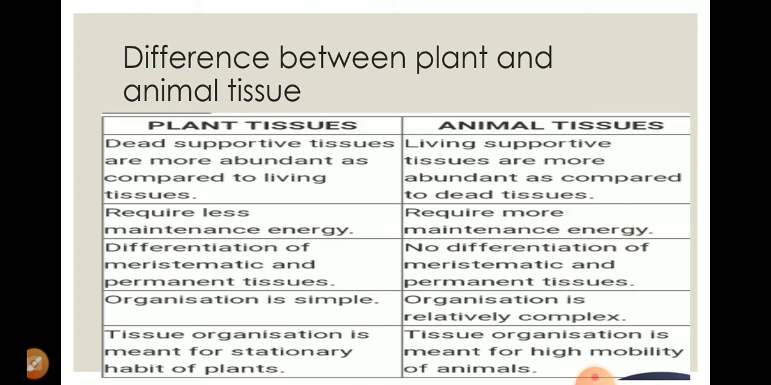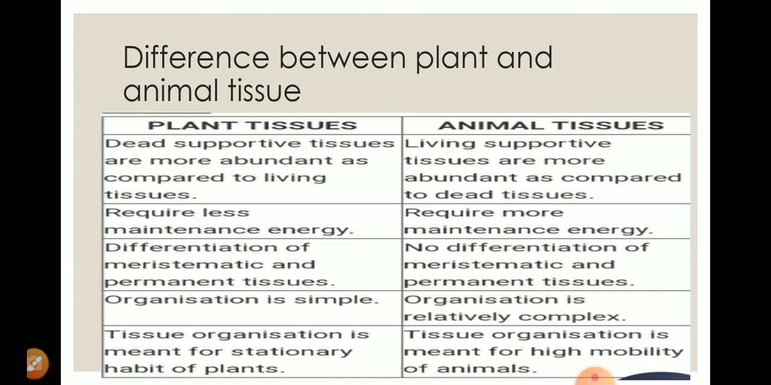Next, plant tissue has two categories, that is permanent tissue and meristematic tissue, but in animal tissue there is no particular differentiation of meristematic or permanent tissue. Next one is the organization. Organization is simple here, and here organization is a little complex. What is the meaning of organization here? Organization means the group of cells or the arrangement of cells in a tissue is not very complicated here, but here it is, structure wise and functional wise, a little complex.